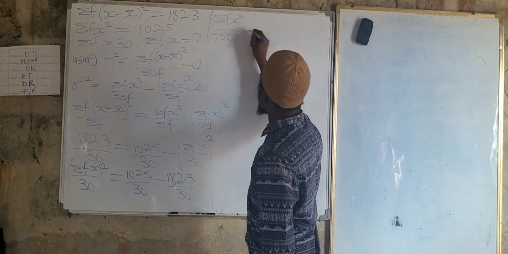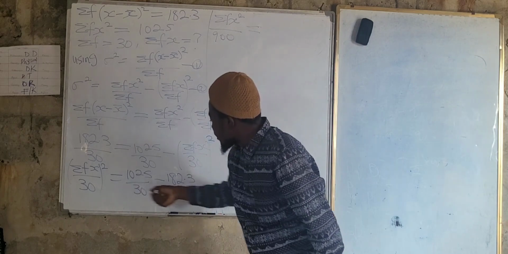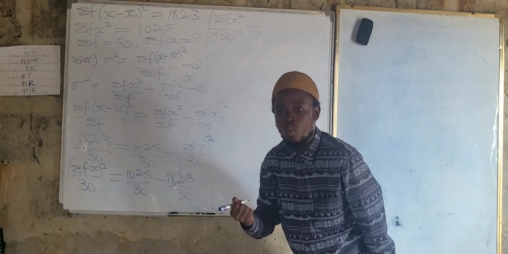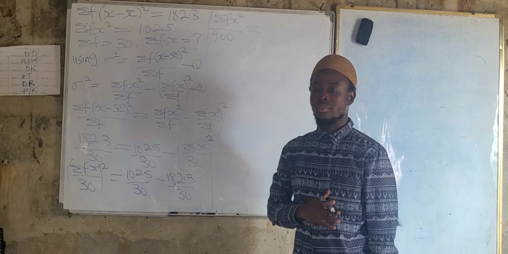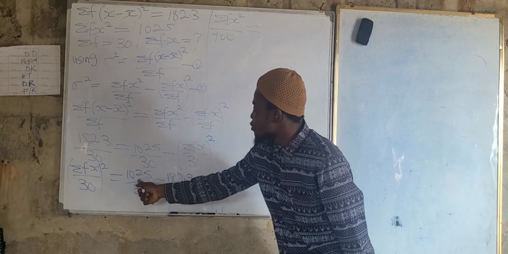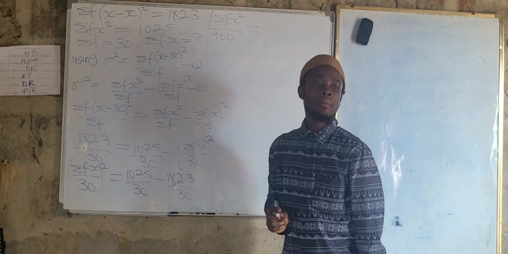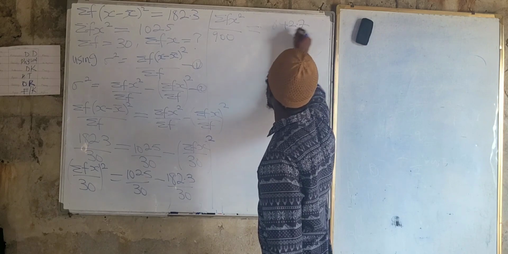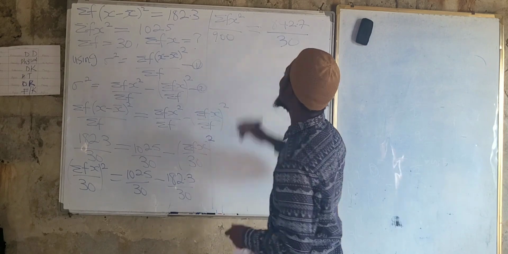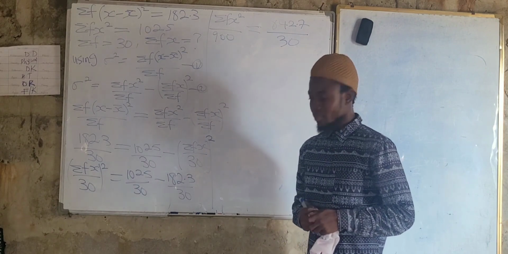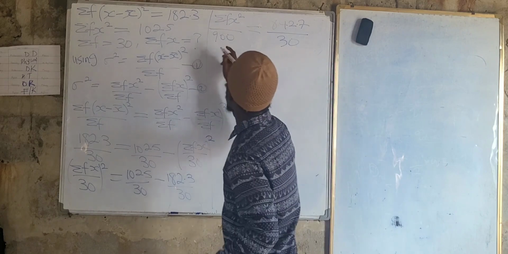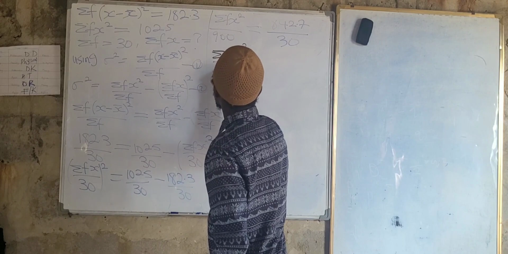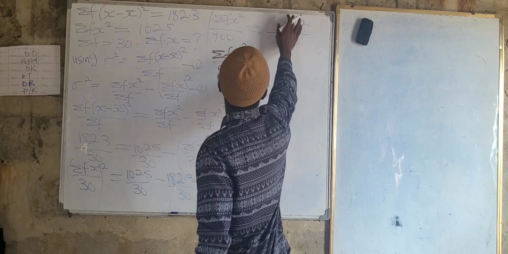Equal to. Now, these have the same denominator, so whenever you have a common denominator, you just add or subtract the numerators. So 1025 minus 182.3 is 842.7, all over 30. Just take one of the denominators. So we have summation of fx square all over 900 equal to 842.7 all over 30.